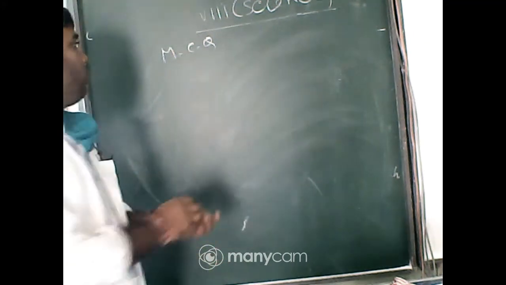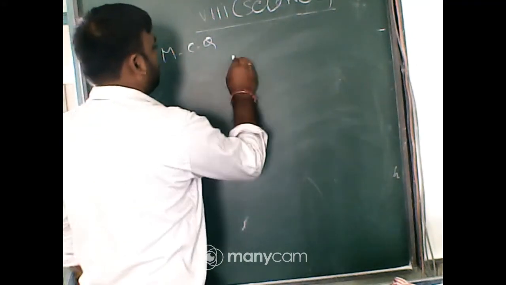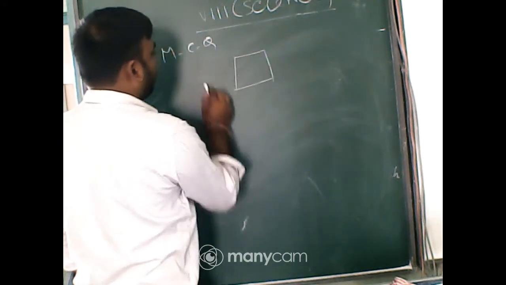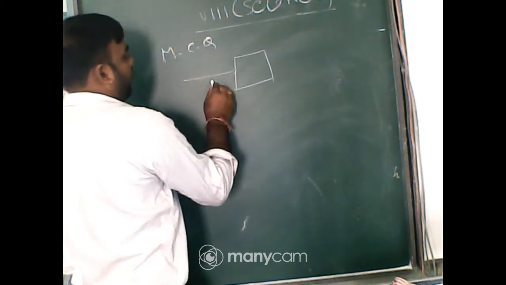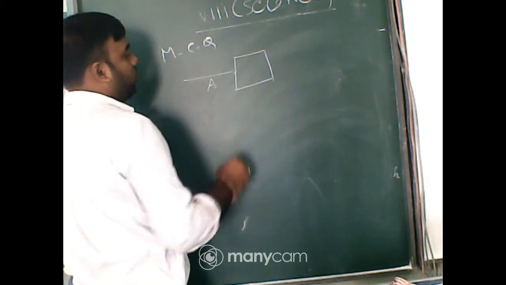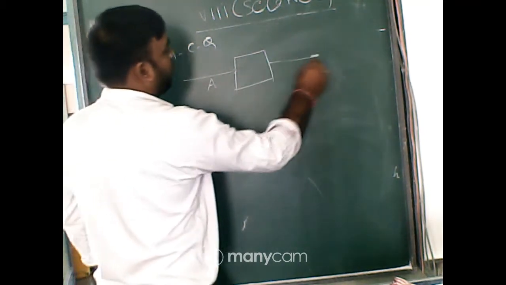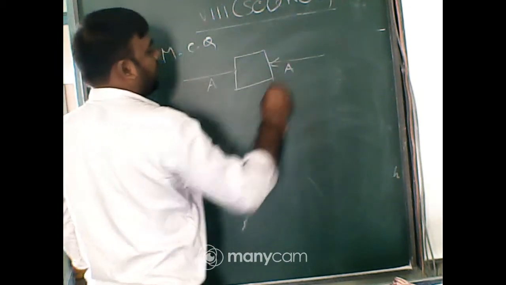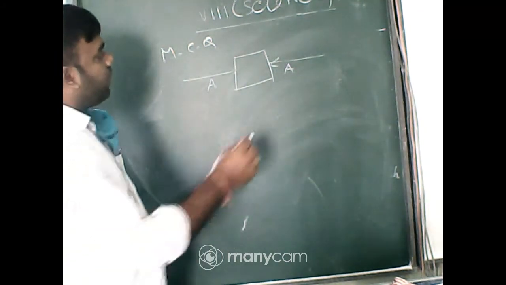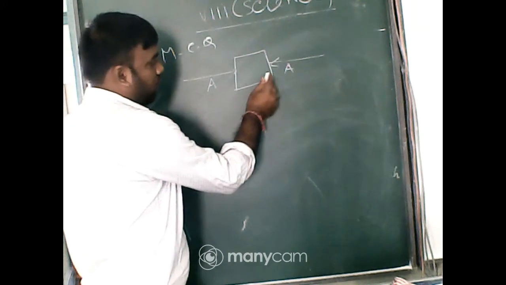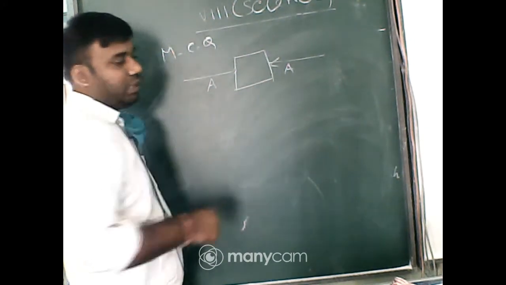Okay, one thing, one box is there. From here, Onnoy is pushing a force on it, and Oinangsu from here is also pushing that box to this side.